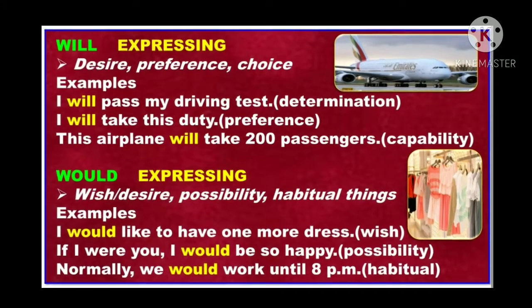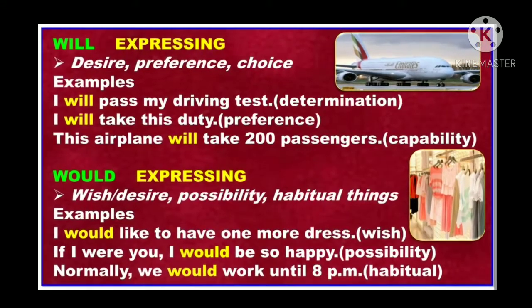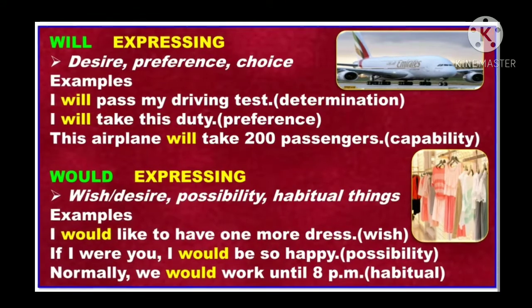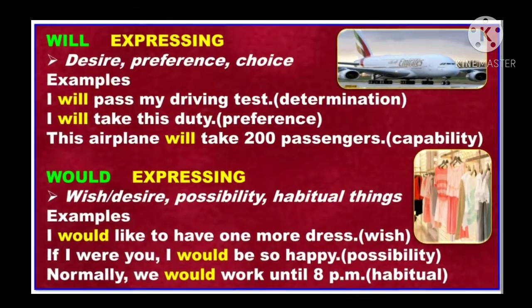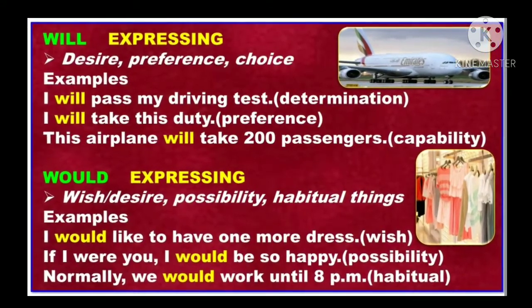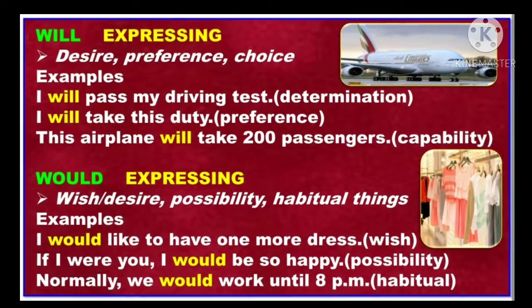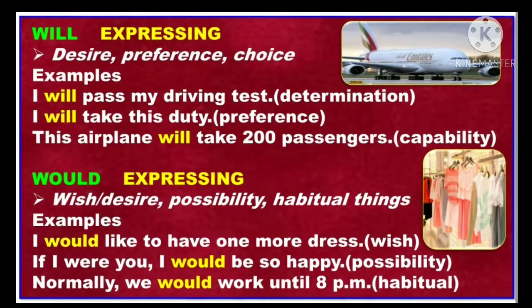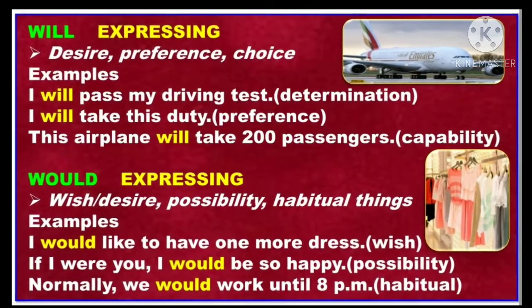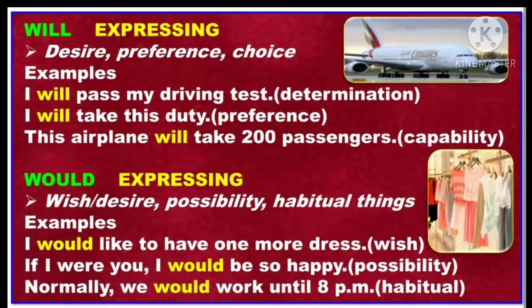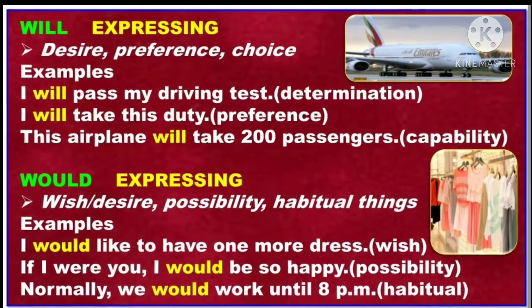Here would is used to show a wish. And the next example, if I were you, I would be so happy. Here would is used to show possibility. And the last example is, normally we would work until 8 pm. Here would is used to show habitual actions.